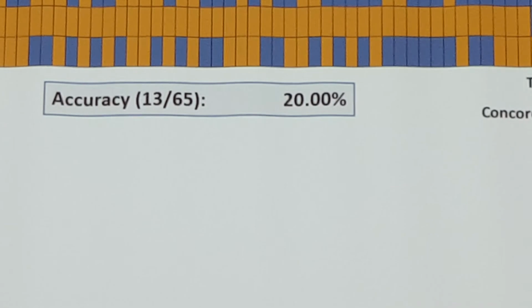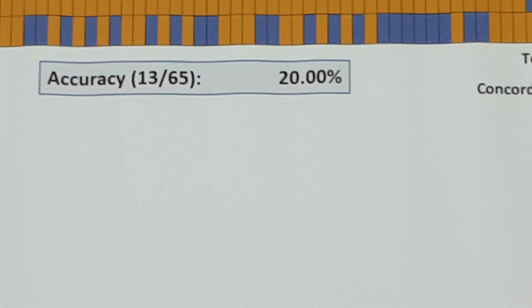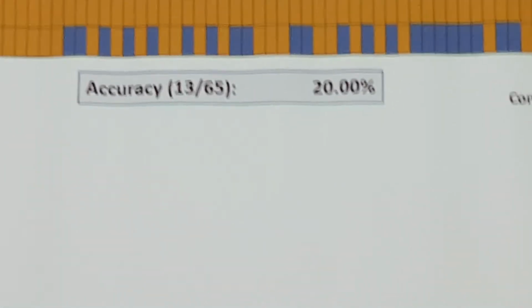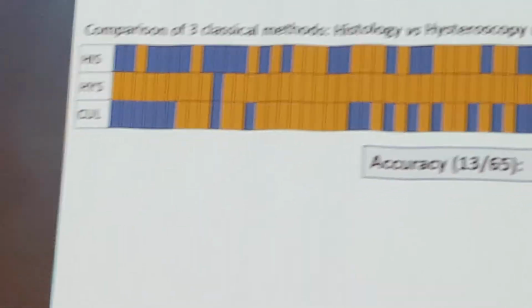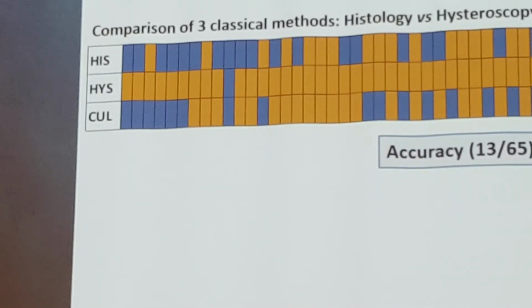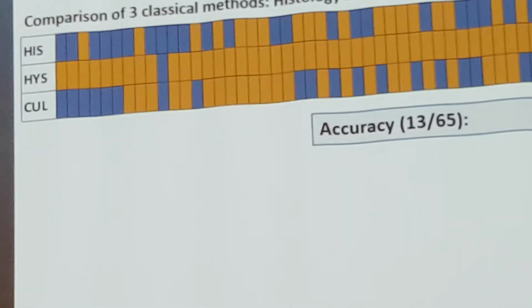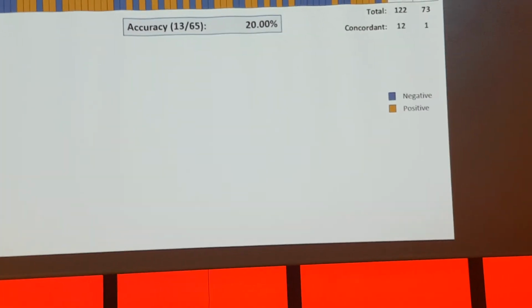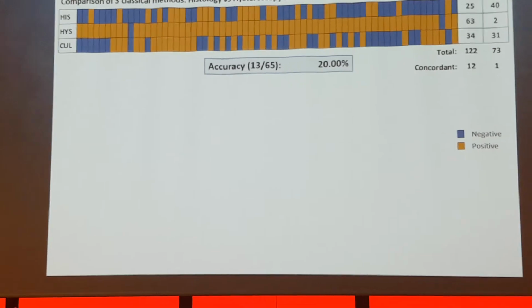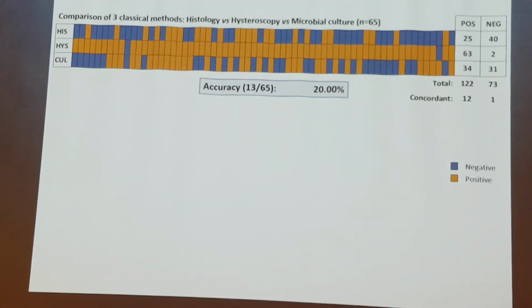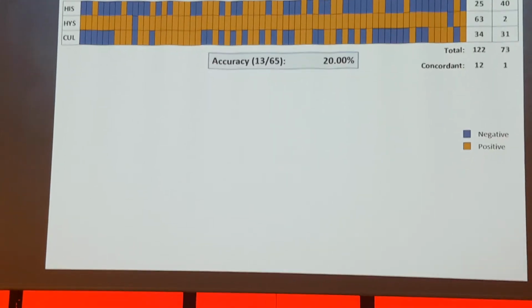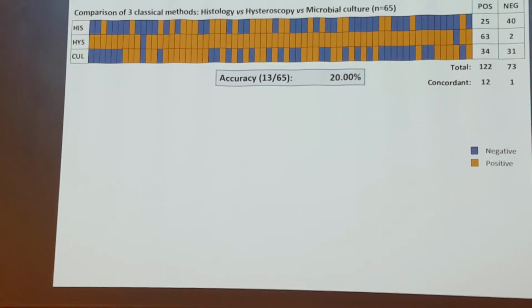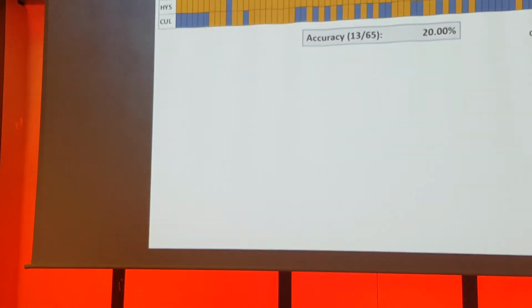Normally, what we found is that hysteroscopy usually overdiagnosed chronic endometritis, while histology sometimes underdiagnosed it. And in the end, the only way to know the causing pathogen was doing the culture. So which method should we use to identify this disease?